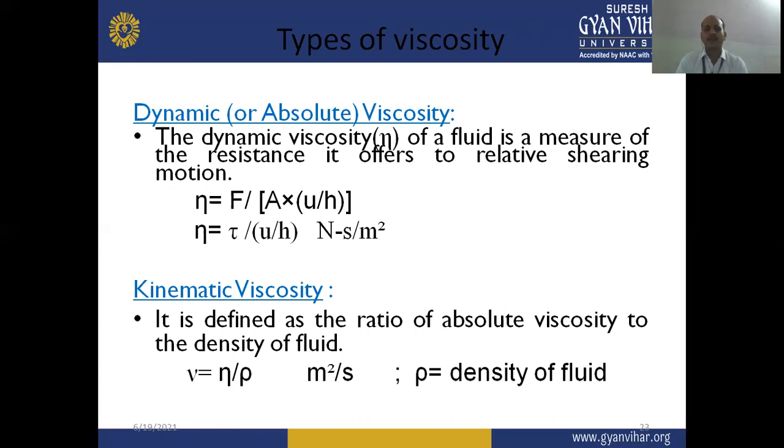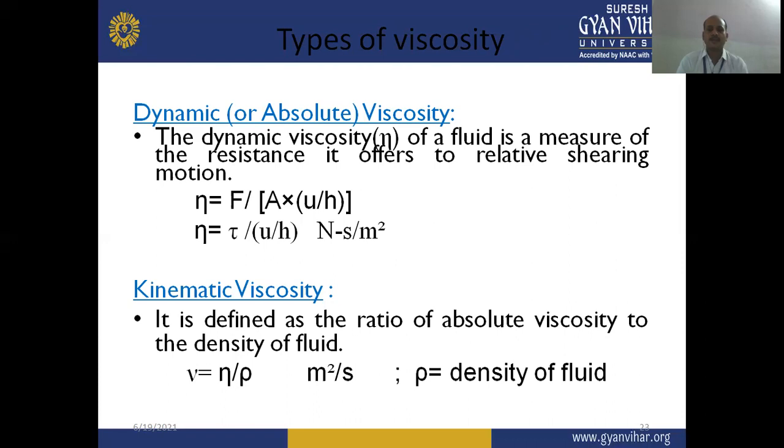So when we divide the viscosity by the density of fluid, it will be termed as kinematic viscosity. It can be written like v equal to eta by rho, where eta is the viscosity or absolute viscosity and rho is the density of fluid.